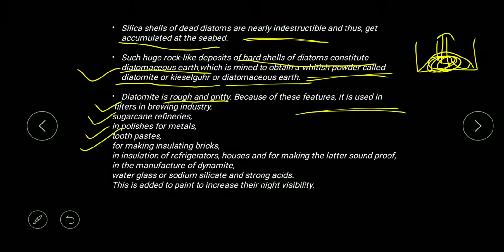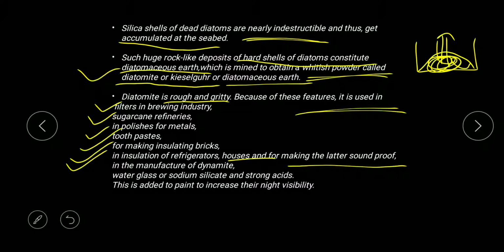You know that previously there was a concept that silica was used to clean the teeth. Recently I have heard that there are some toothpastes in which silica is added for this purpose. So it is also added in toothpaste, for making insulating bricks, and in insulation in the refrigerator. It is used to prepare houses and for making soundproof houses.